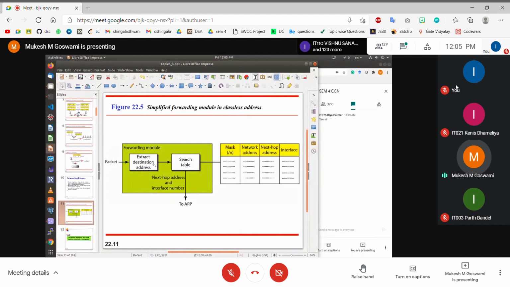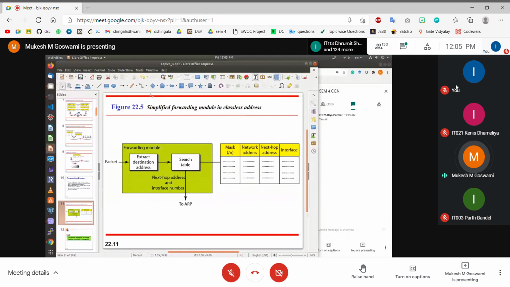Remember, you are not opening up the data of the packet because the network layer is actually not processing the data. Network layer is only responsible for moving data from one network to another network, or from one device to another device. So network layer never processes data. Network layer never opens the data part of the packet, right?